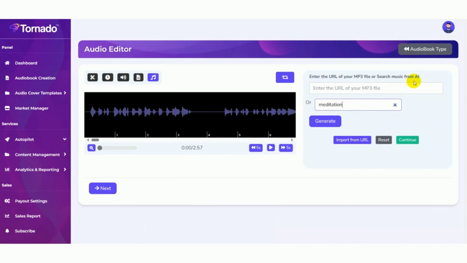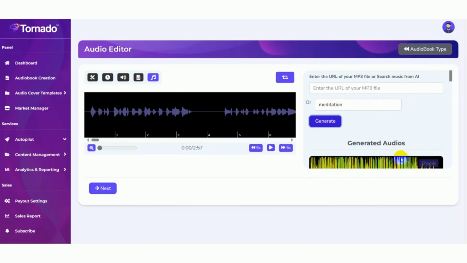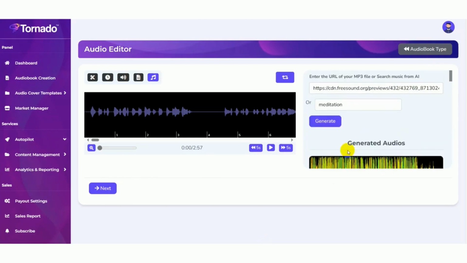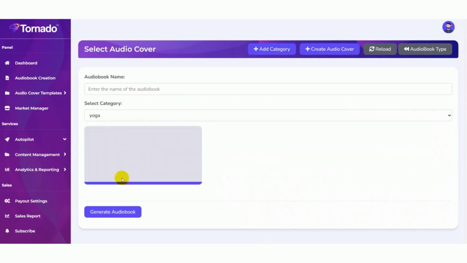So here the AI is going to search for music related to meditation. It is going to generate. Here you can choose the specific generated audios. Then click on the next button.